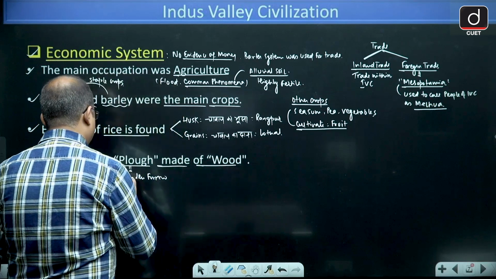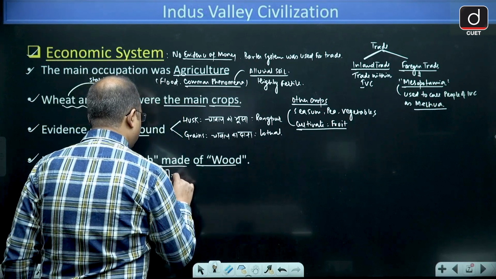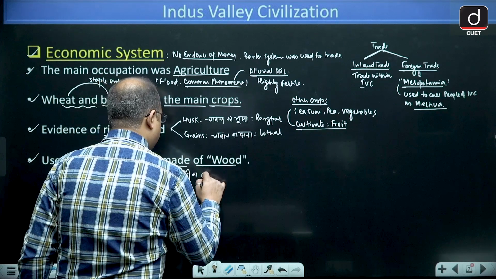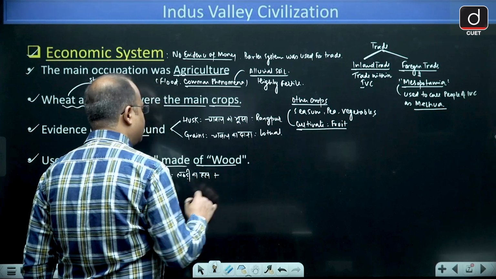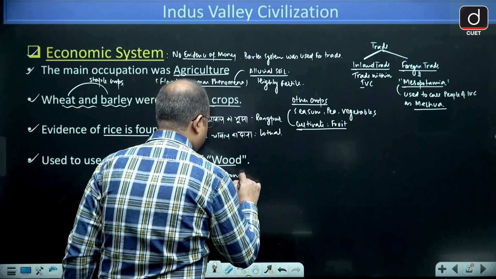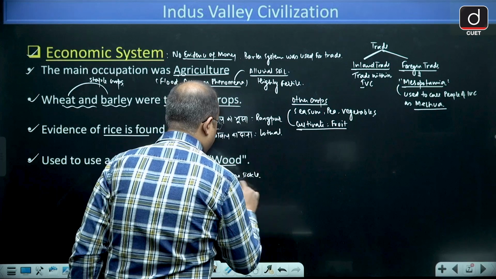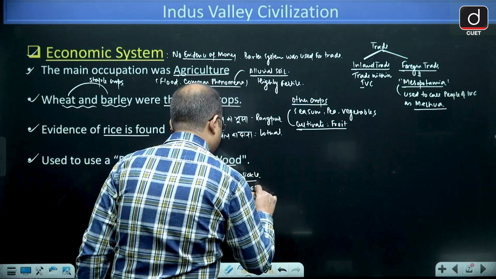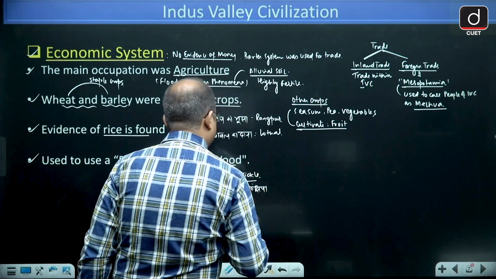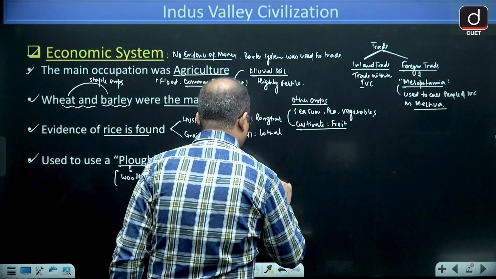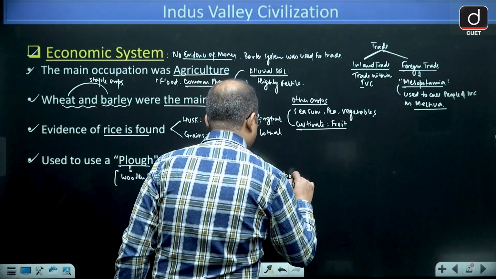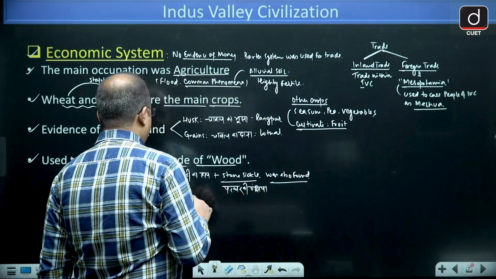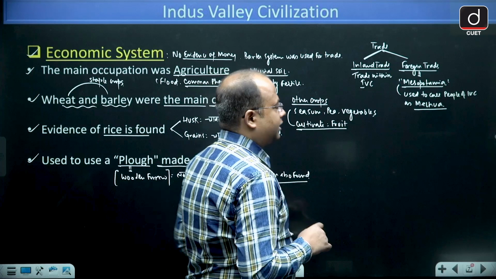That is called lakdi ka hal. Plus the stone sickle, that is called patthar ki hansiya. The stone sickle was also found. So wooden furrow plus stone sickle were found.